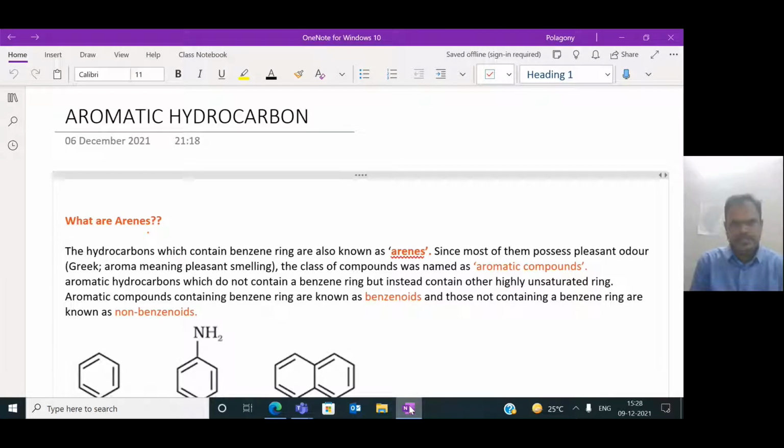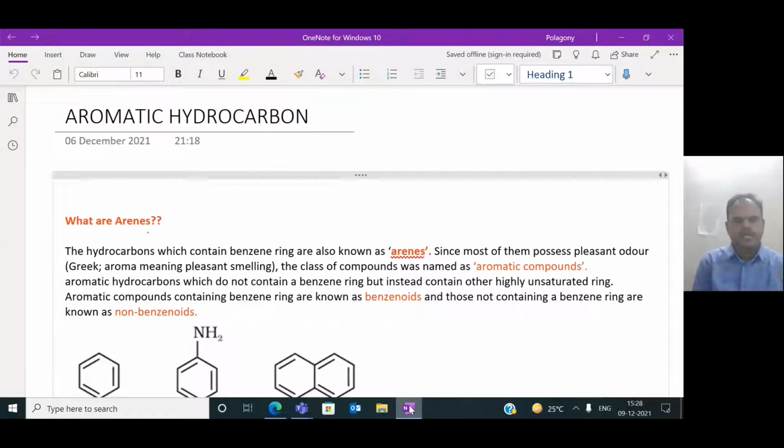About aromaticity and also the structure of benzene. This is an important topic; you'll be getting questions on aromaticity, mostly in JEE and NEET exams. So you'll get questions from this aromatic property. First of all, before going to discuss aromaticity and aromatic compounds, let us discuss what arenes are.